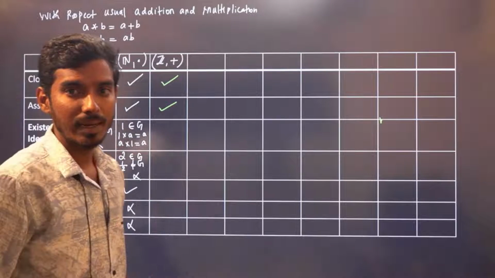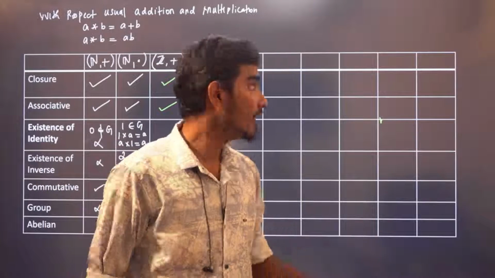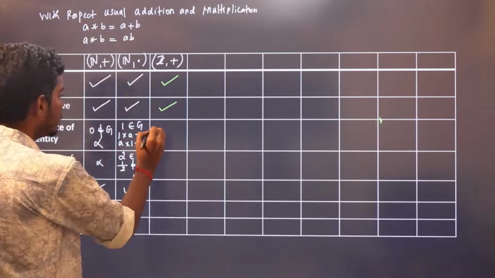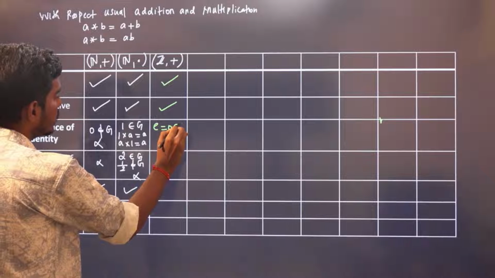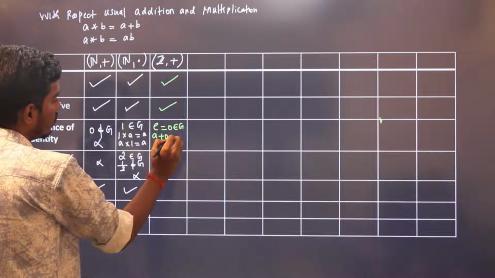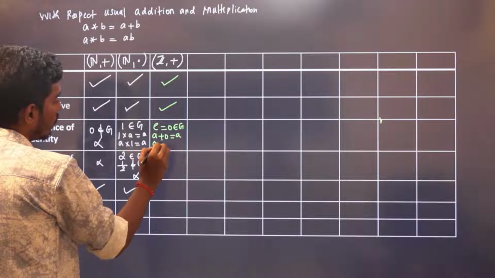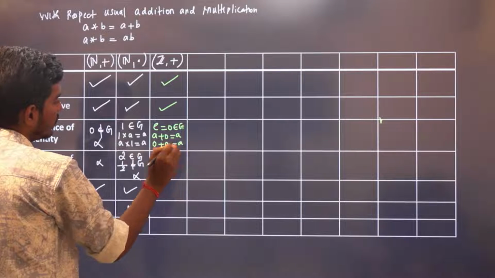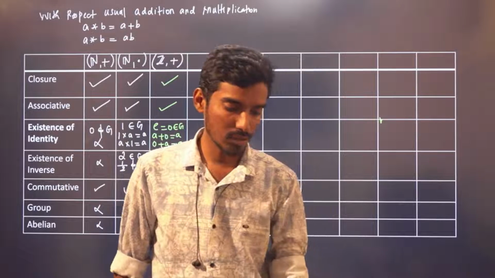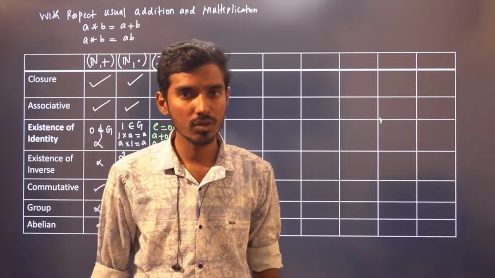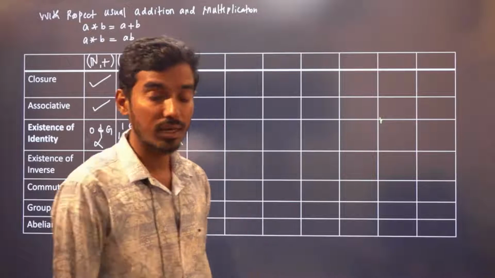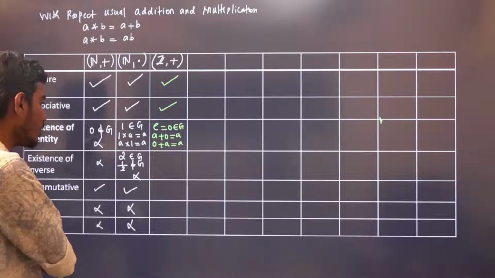Now there is an ID element, right? With respect to addition, what is the ID element I have said? E is equal to 0. So E is equal to 0 belongs to G. When you operate A with 0, it will be A again, or when you operate 0 with A, you will get A again. So E is equal to 0 is your ID element because 2 plus 0 is 2, 3 plus 0 is 3, and also 0 belongs to integers. So the ID element exists.